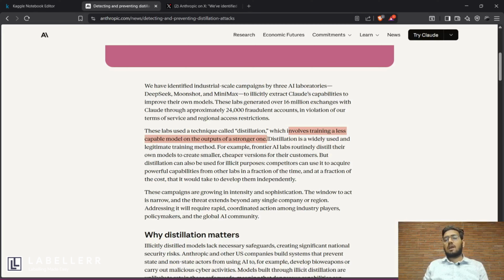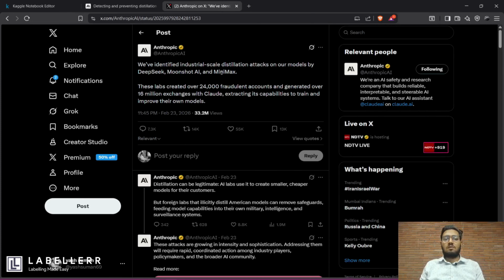Think of it this way: if you want to train a model, you can extract data from the internet, scrape it, clean it, and then train on it, or you can give a prompt to a superior model, take its response, and use that response to train your model. It makes your model learn way faster and is cost effective in the long run. So that's called distillation learning. That's the kind of attack Anthropic has been facing on its model from DeepSeek, Moonshot AI and Minimax. In this tutorial I'm going to show you how you can perform your own distillation learning on any model like Claude, so you can build your own distillation-learned model. So let's see that.